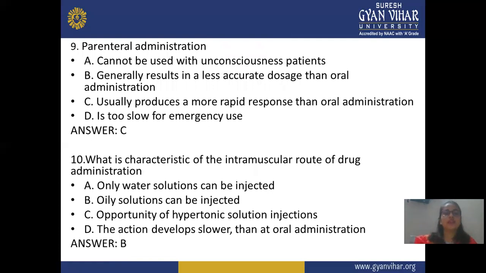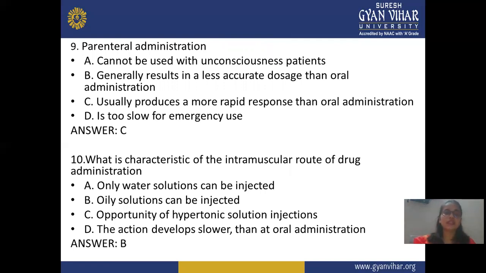Next, ninth question: parenteral administration. It cannot be used in an unconscious patient. It generally results in less accurate doses than oral administration. It usually produces a more rapid response than oral administration. It is too slow for emergency use. Compared to oral formulations, parenteral administration shows a fast effect. That's why the answer is C: it usually produces a more rapid response than oral administration.